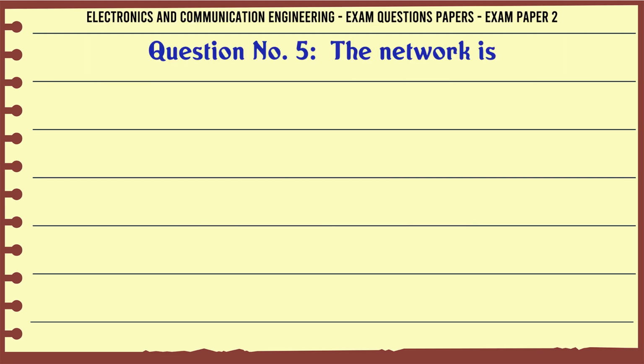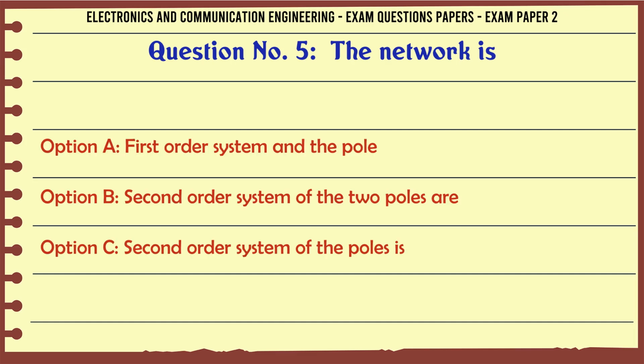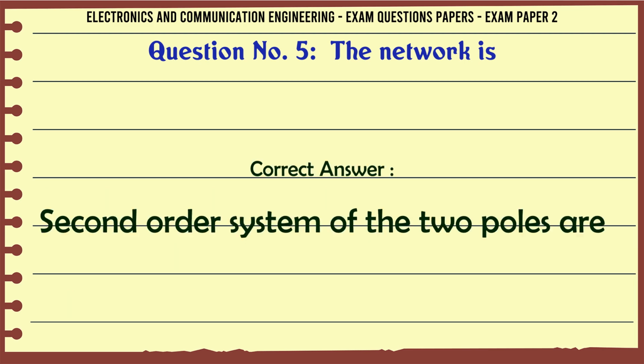The network is A. First order system and the pole. B. Second order system of the two poles are. C. Second order system of the poles is. D. None of the above. The correct answer is second order system of the two poles are.